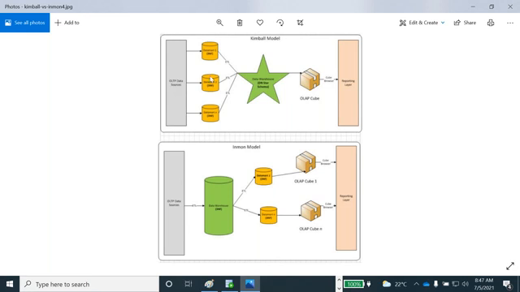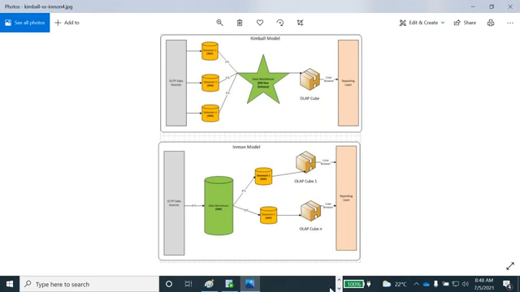A data mart is nothing but a focus on a single subject, a single functional area. There are two types of data marts: one is the independent data mart, second is the dependent data mart. Independent data mart is built on top of the OLTP data, on top of the raw data, without any dependency, and then loaded into the data warehousing. But dependent means once the data is loaded into the data warehousing, then only can we process the data into data marts. This is the dependent data mart.